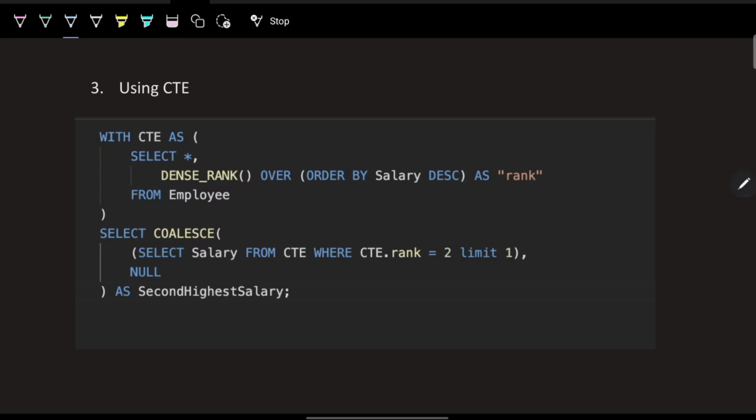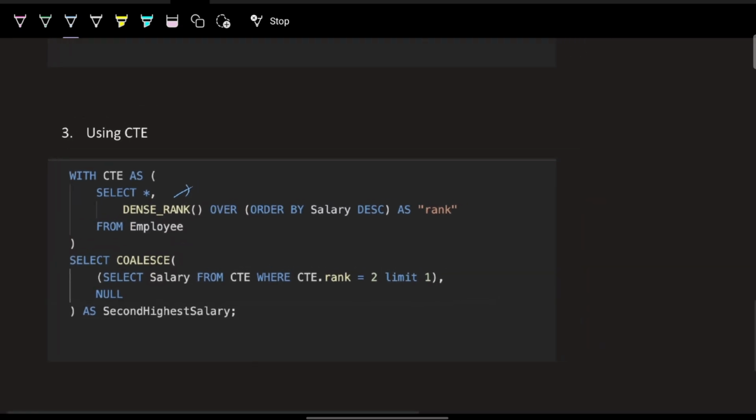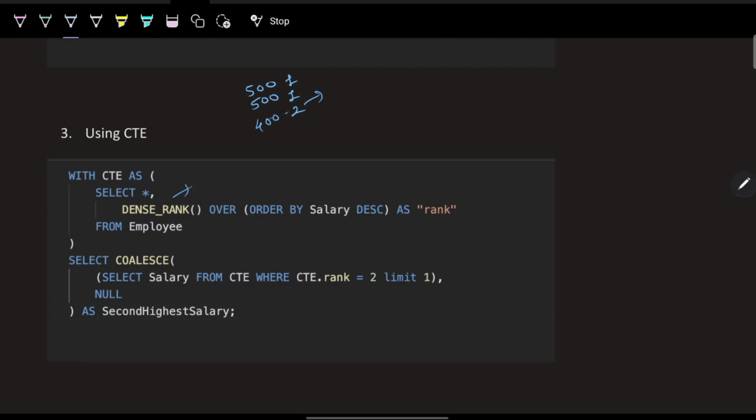For the CTE approach, first of all, you should know what a dense rank is. Dense rank is a window function that gives the ranking but with no gaps for duplicates. What does that mean? If there are employees with salaries like this, it will give rank 1 for 500, for 400 it will be 2. It will not skip it. This is dense rank.